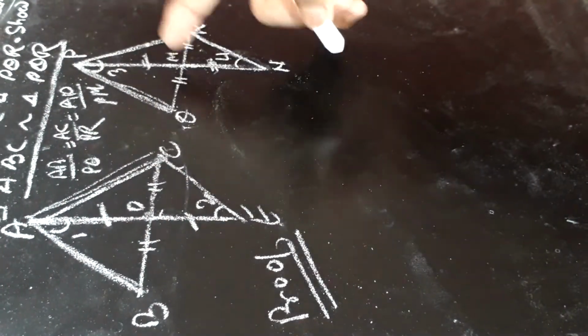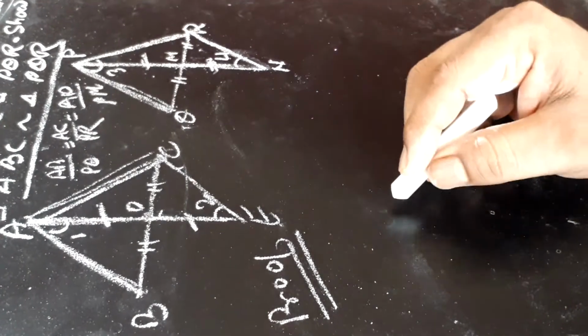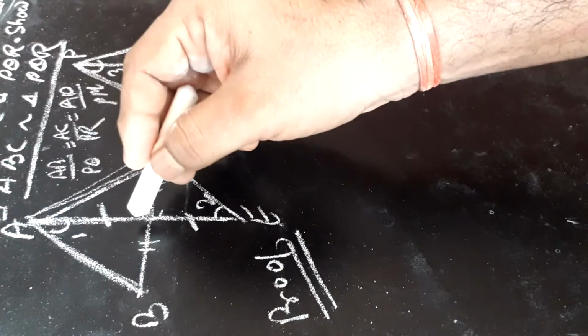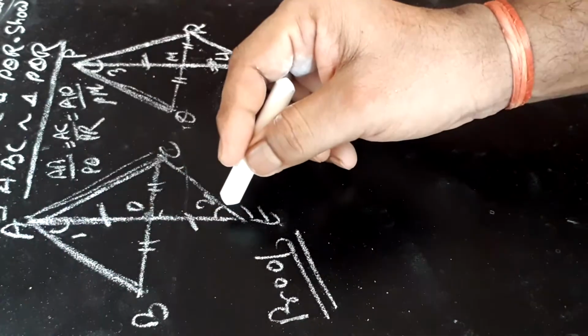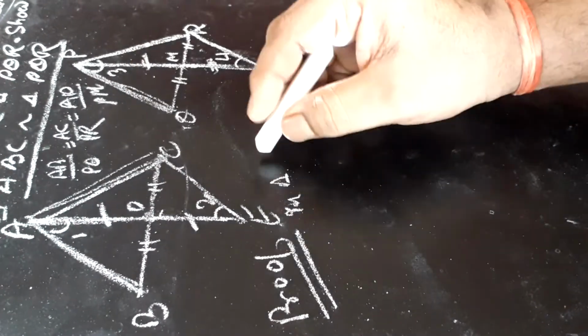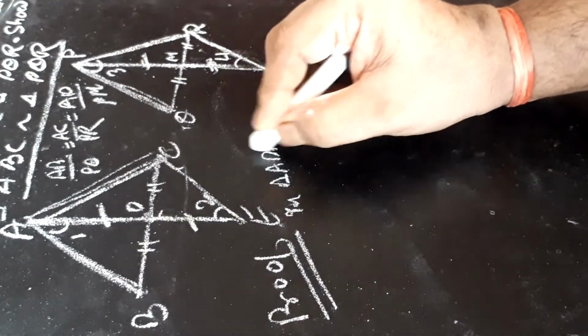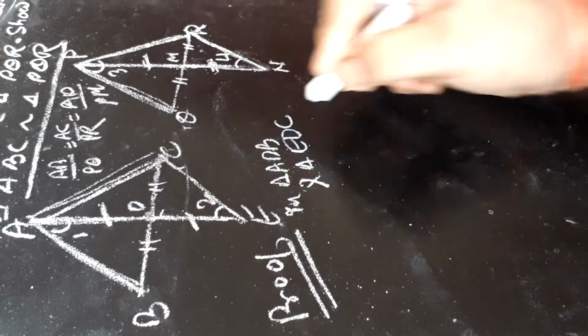If PM is the median, then M is the midpoint of QR. Now we are going to prove triangle ADB congruent to triangle EDC. In triangle ADB and triangle EDC,